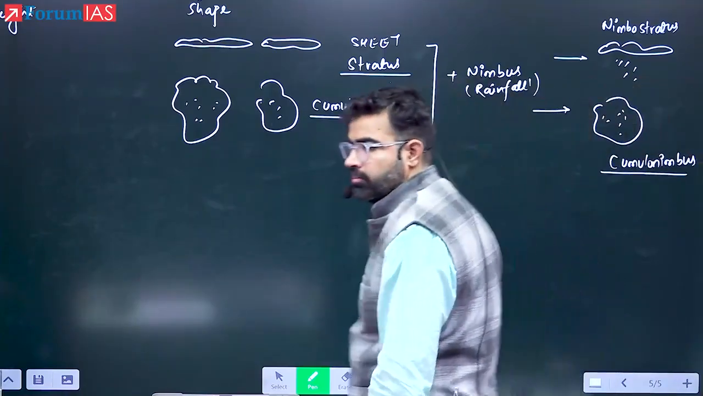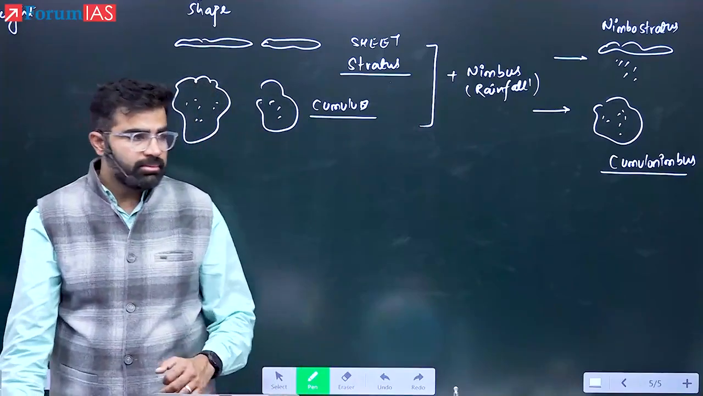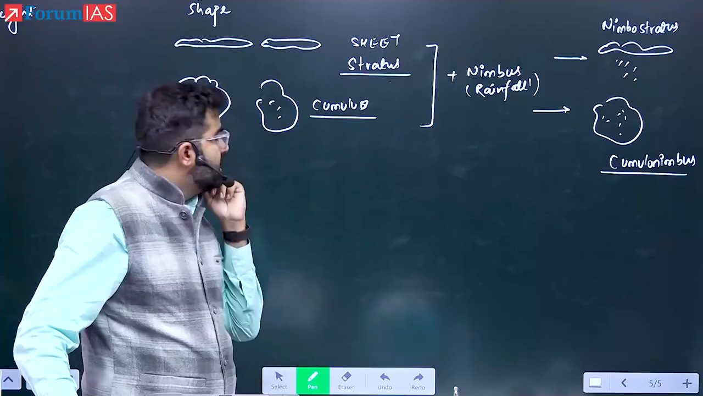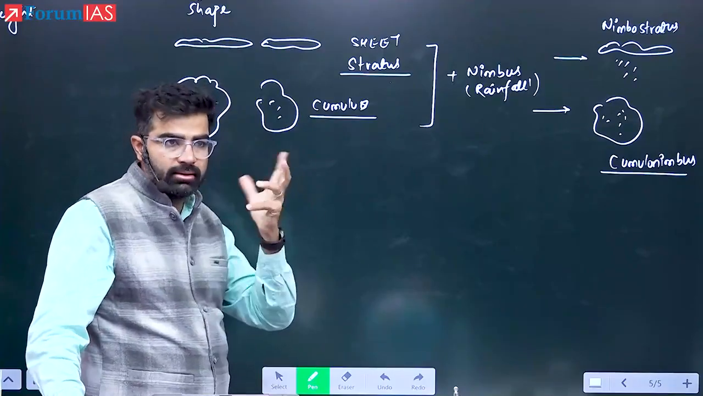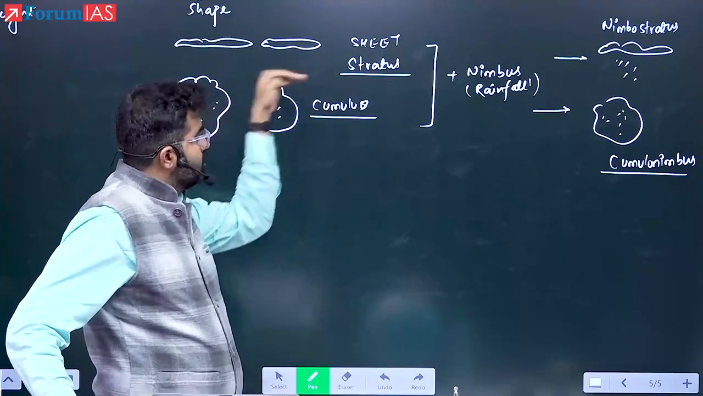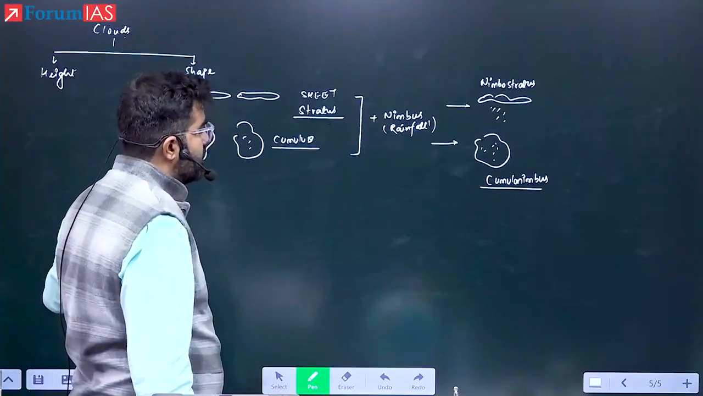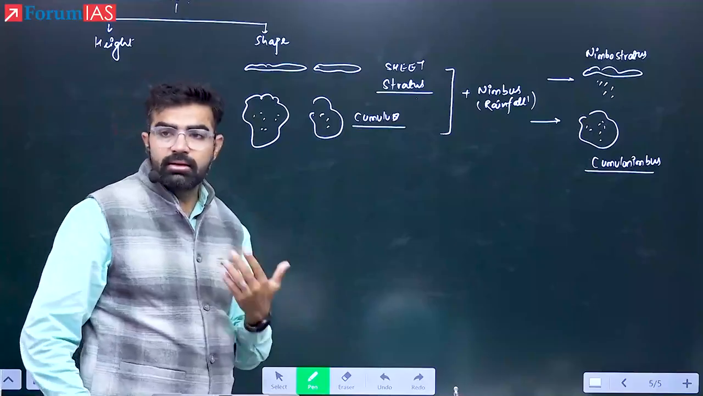Based on shape, they are majorly two types. Number one, sheet-like, and second is cumulus or the wool-like. Okay? They are horizontal, they are vertical. Number one. Number two, the second classification is based on at which height they are forming.